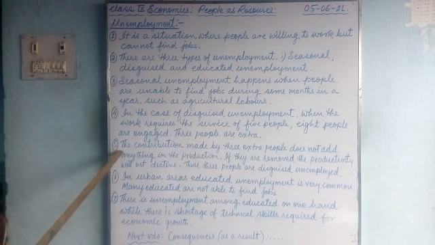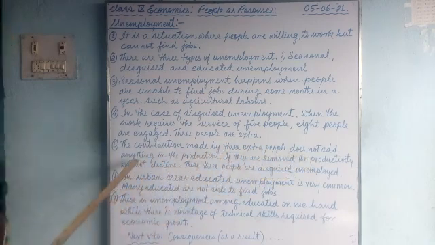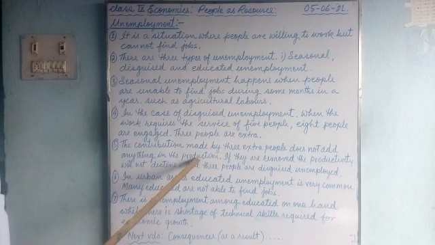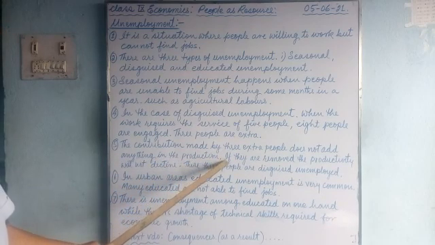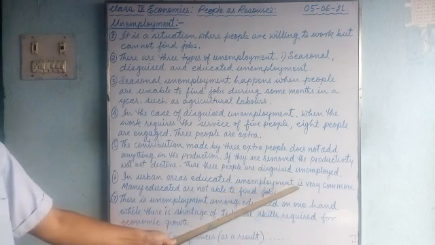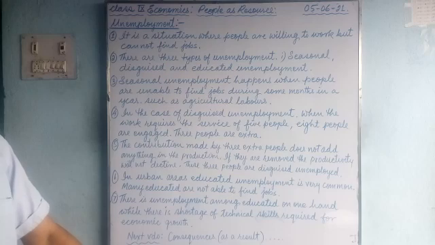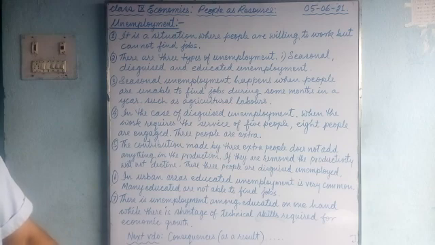Number 5, the contribution made by these 3 extra people does not add anything to the production. If they are removed, the productivity will not decline. So these 3 people are said to be disguised unemployed. This is the meaning of disguised unemployment, and it is especially found in the agricultural sector, because most of the families work in the farm, in the field, but their production will not increase if certain members of the family are removed.